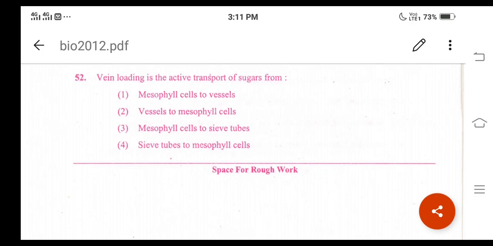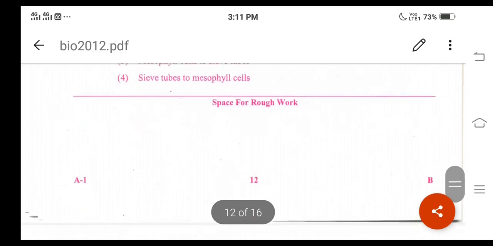And the sugar then enters the sieve tubes of the phloem, through which they can be transported to other parts of the plant, right? Based on this explanation, what is the correct answer now? For question number 52, option 3, mesophyll cells to the sieve tubes. Then let us go for the next question.